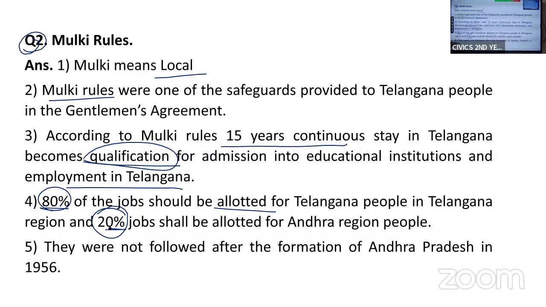But again, this was not followed after the formation of Andhra Pradesh. I hope I am clear with this Mulki rule. See, this is the most important question for 2 marks.